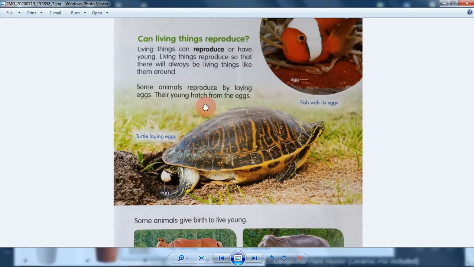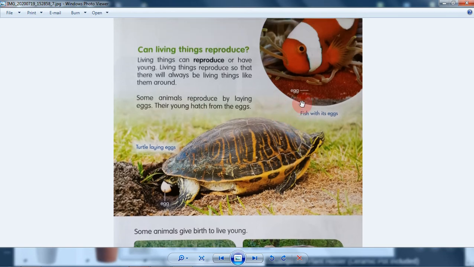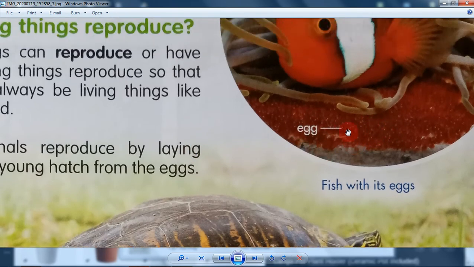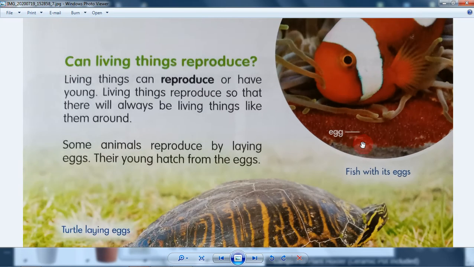Yes. And then some animals reproduce by laying eggs. Their young hatch from the eggs. This one is usually reproduced by using eggs. This is a clown fish. You know Nemo? The film Nemo? This one is Nemo. It reproduced by using eggs. Look at this red egg in here. Let's zoom it in here. Whoa, there are so many of them.